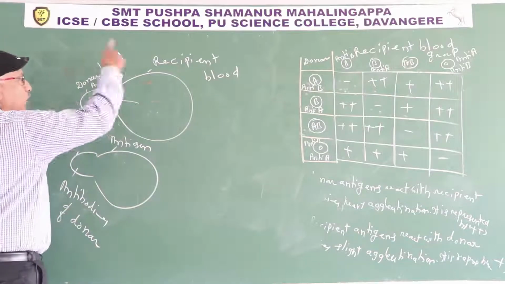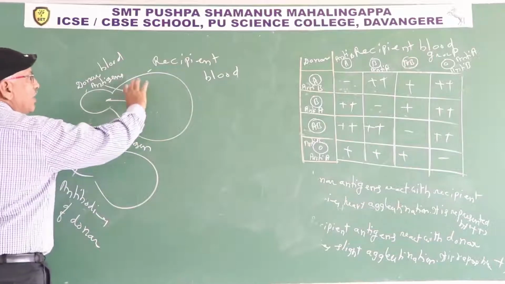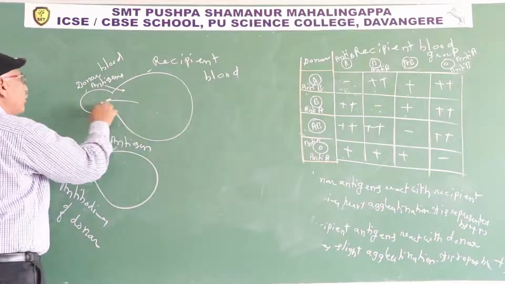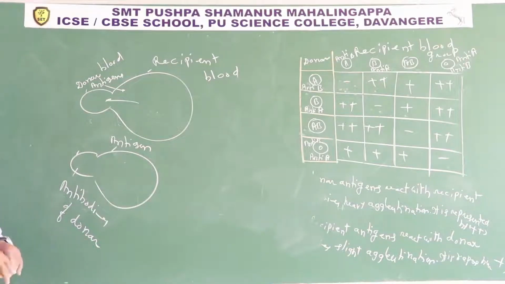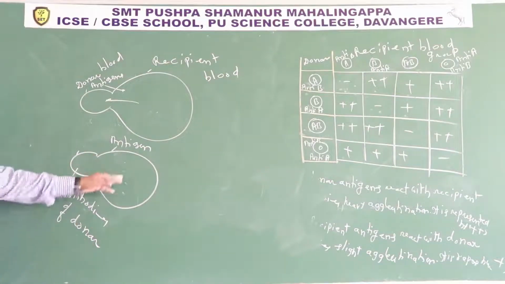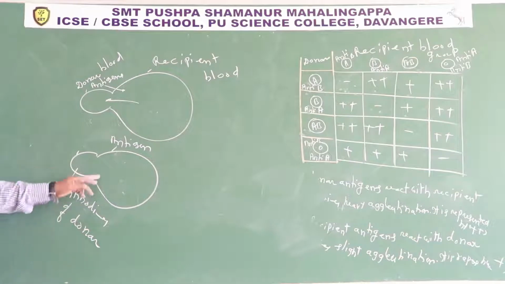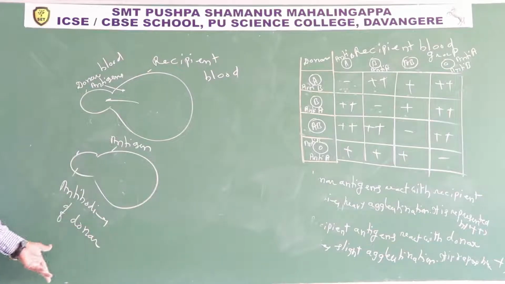If antigens of the donor react with antibodies of the recipient, heavy agglutination and death occur. The reason is that antibodies present in most of the blood easily destroy the antigens present in 320 ml of blood. Second rule, antigens of the recipient react with antibodies of the donor. Antigens are present in 4 liters of blood and antibodies in 320 ml. The antibodies present in 320 ml are unable to destroy antigens present in a huge volume. So that is a safe blood transfusion only, represented by plus.